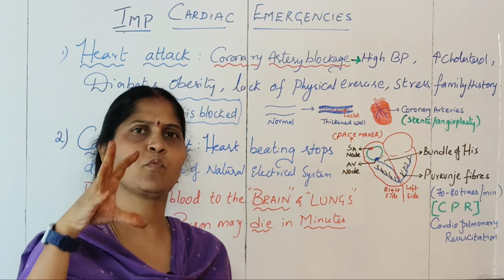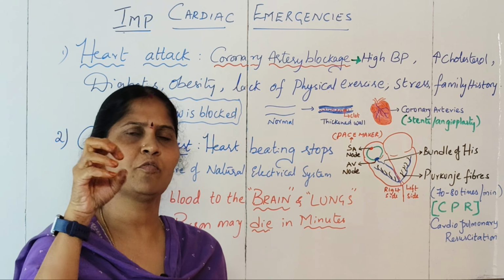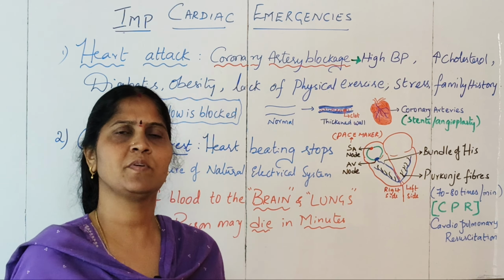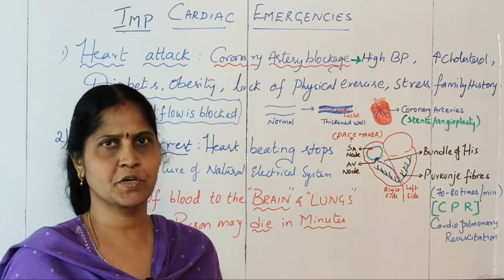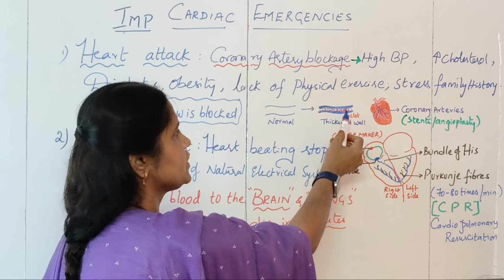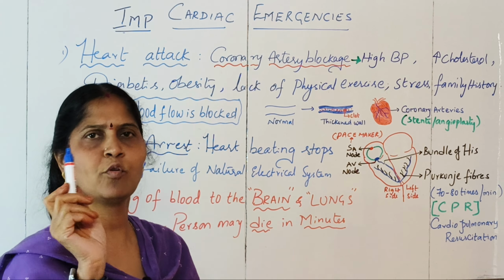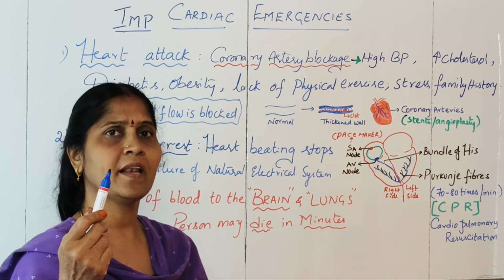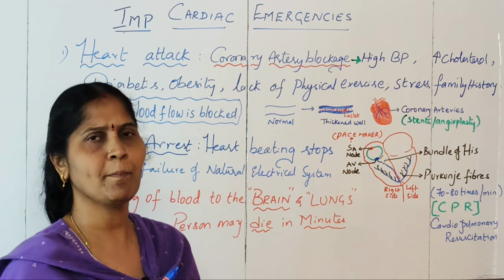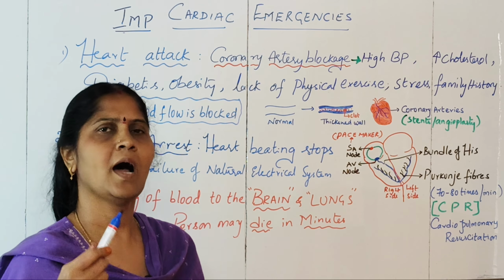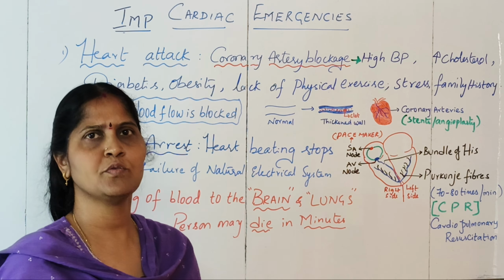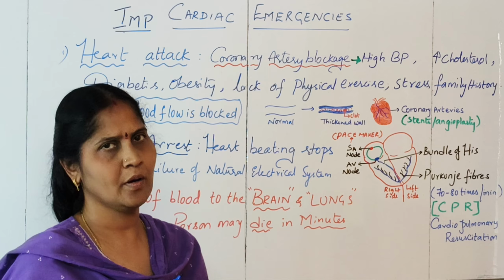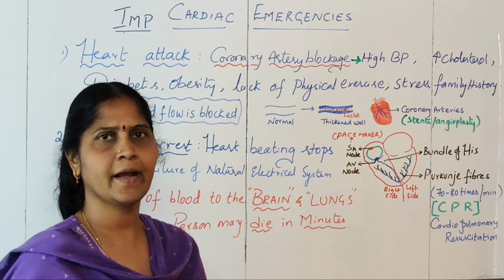The blood flowing through it will undergo a lot of pressure. So the pressure will increase, the blood flow will get restricted, and sometimes clots may also develop, which will block the flow of blood. That can lead to non-pumping of the heart. That is, the heart may not receive enough oxygen and nutrients and it will stop altogether. That is called the heart attack condition.